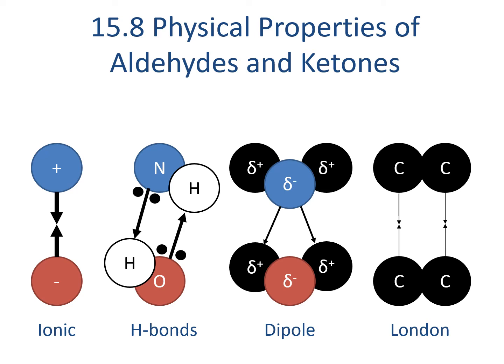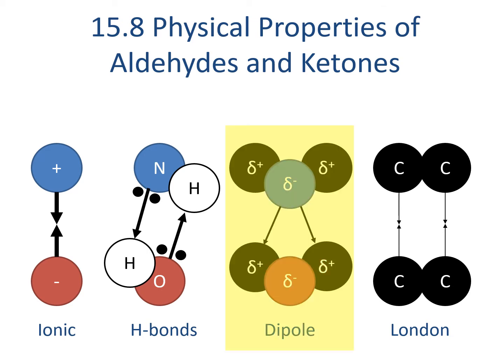Aldehydes and ketones are unable to hydrogen bond with themselves, but they are able to hydrogen bond with water, and they have strong dipoles. This means that they typically have lower boiling points and lower solubility in water than alcohols of the same length, yet higher than ethers, which have much weaker dipoles.